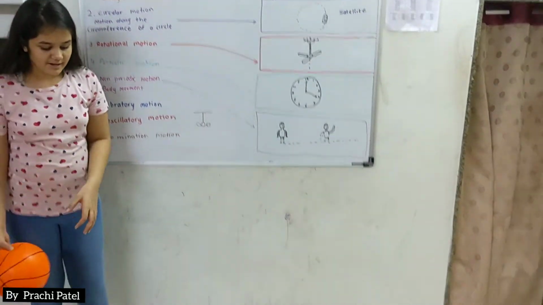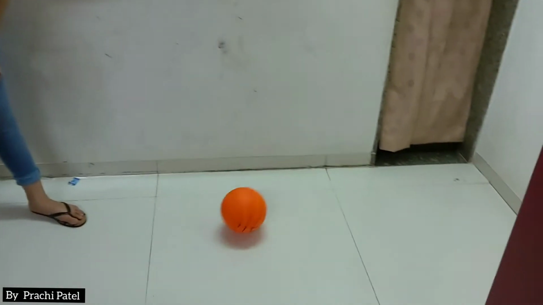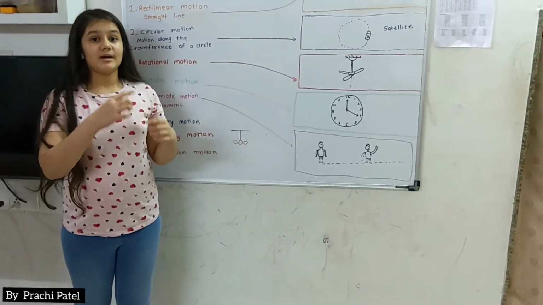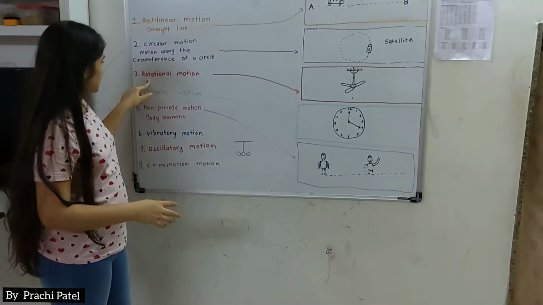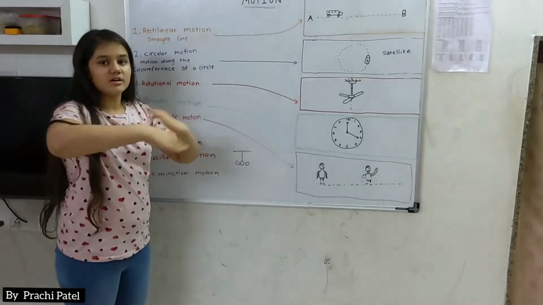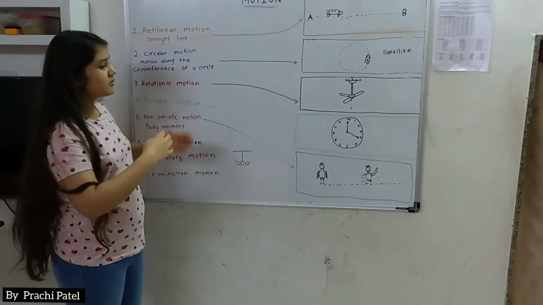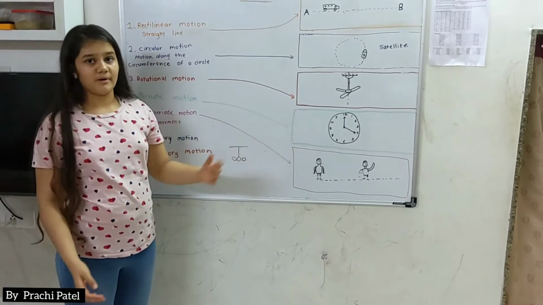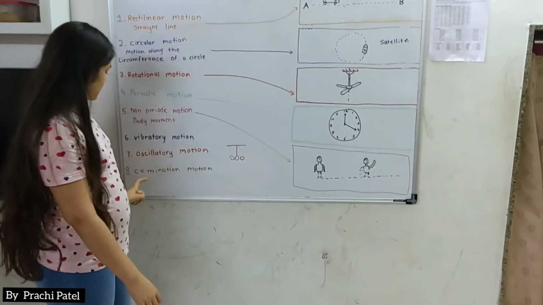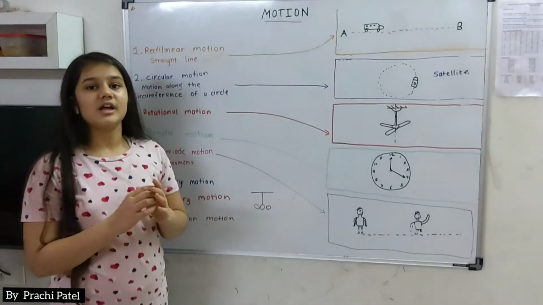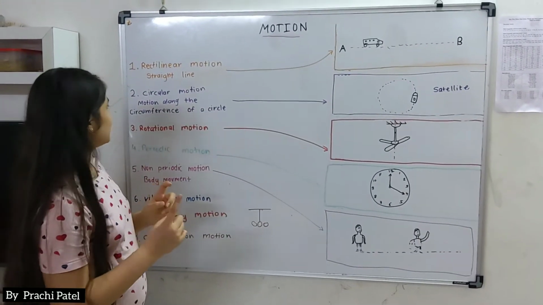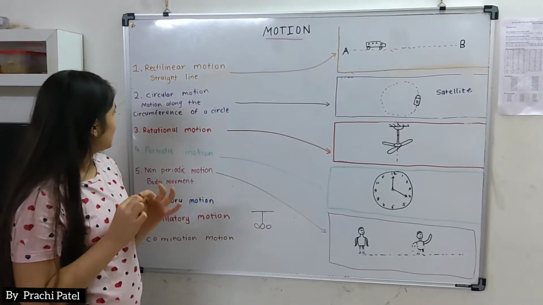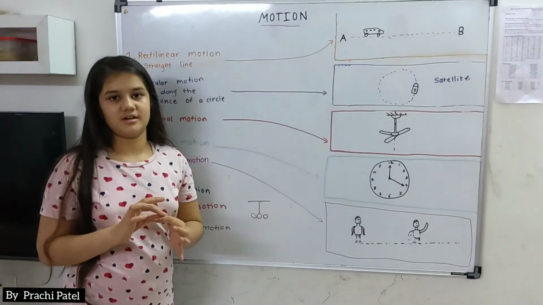When I roll this ball, you can see that it went from A point to B point, but it also rotated. In rotational motion it rotates, and in rectilinear motion it goes from A point to B point. So it completed the combination motion in two tasks. It completed one task in two motions, which were rectilinear motion and rotational motion.